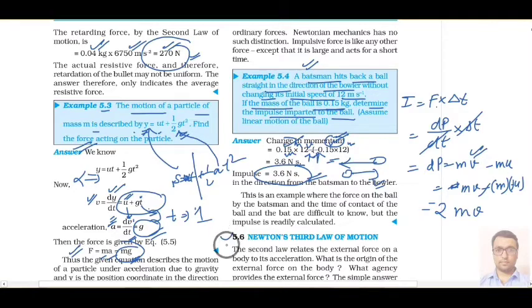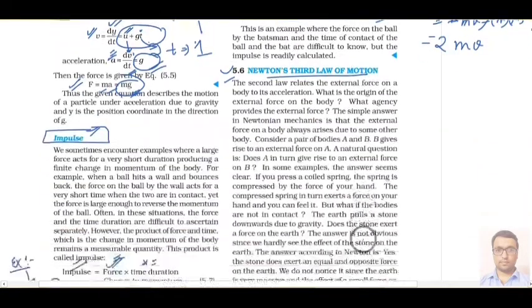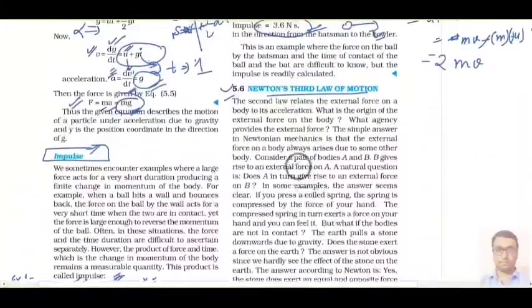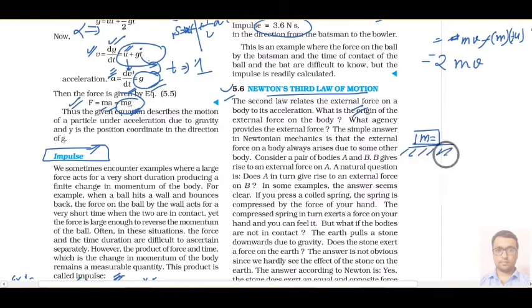Then we have next law, that is called Newton's third law of motion. So what is it? It says that every action has equal and opposite reaction. It means to say, suppose if you kept any particular object on any surface, suppose this is ground, and you put 10 kg mass on this surface, then force applied by this block on the ground, that force will be 10 into 10, or you can say 100 Newton.